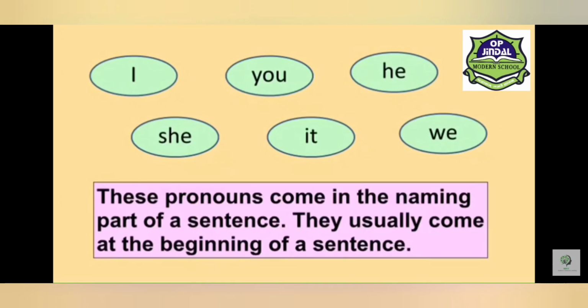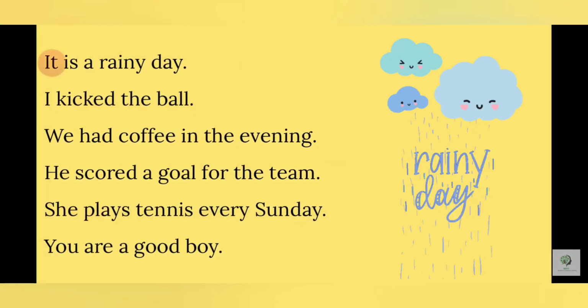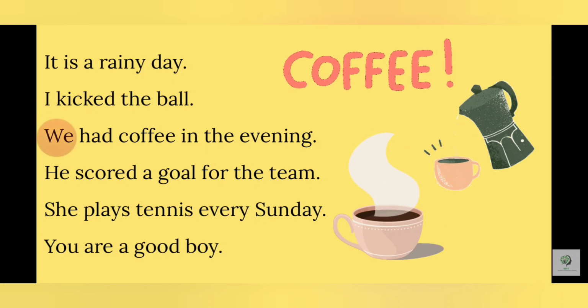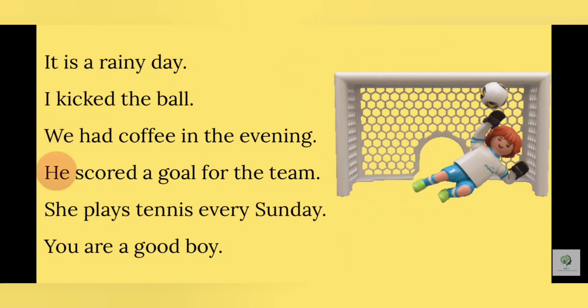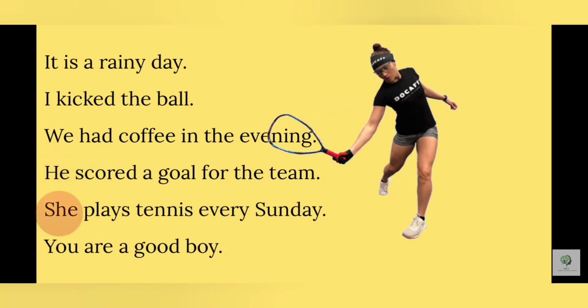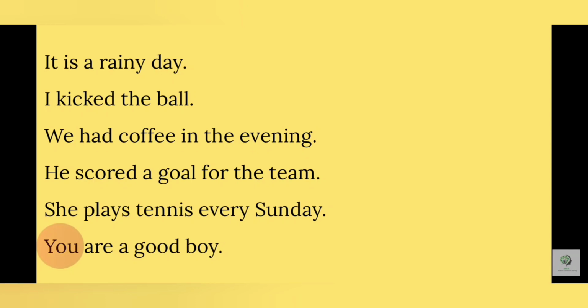Pronouns such as I, you, he, she, it, we, they come in the naming part of a sentence. That means these pronouns are used to replace a name in a sentence. That's why they usually come at the beginning of a sentence. For example, it is a rainy day. I kicked the ball. We had coffee in the evening. He scored a goal for the team. She plays tennis every Sunday. You are a good boy.